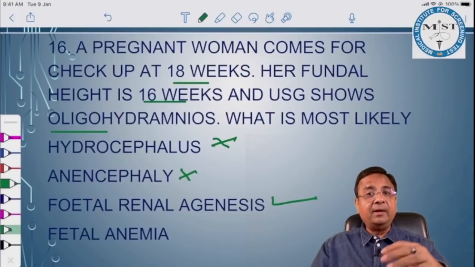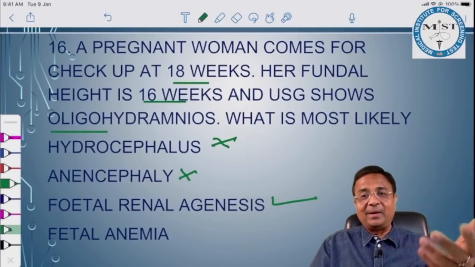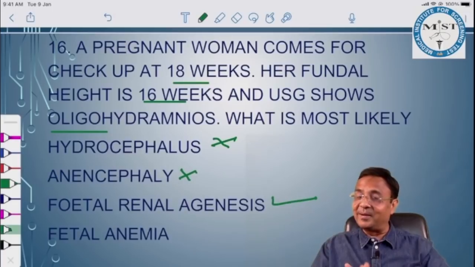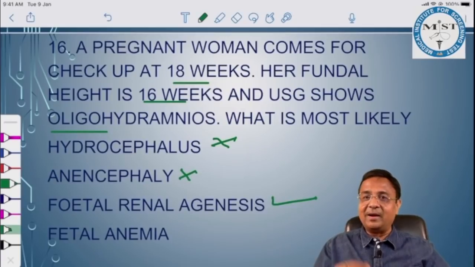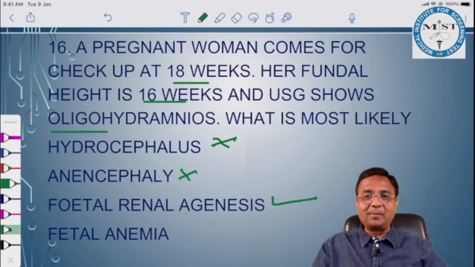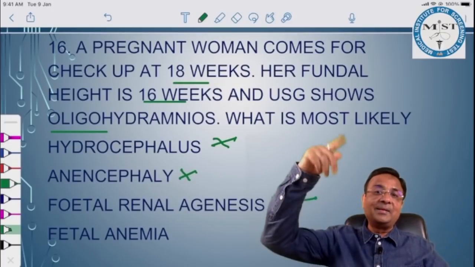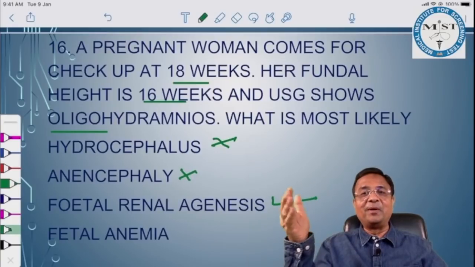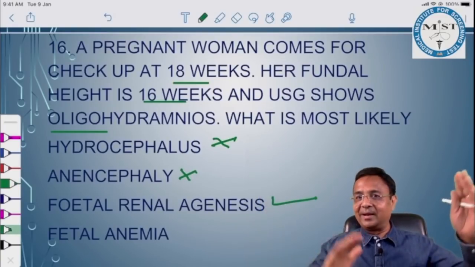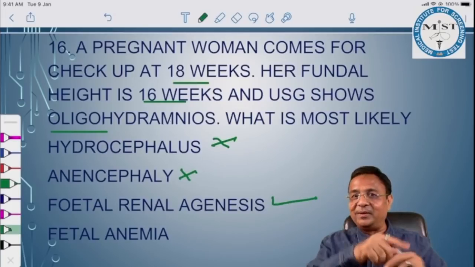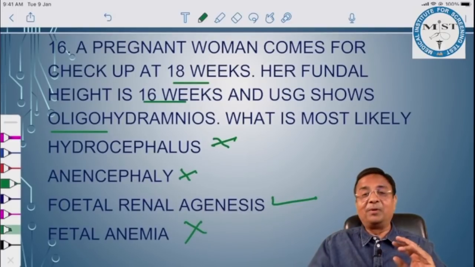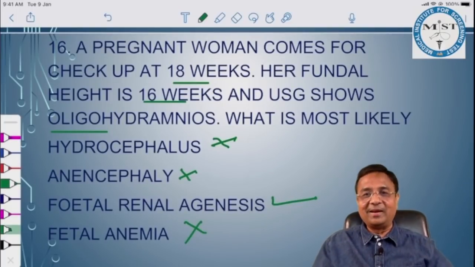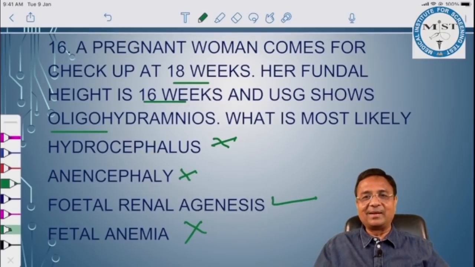Fetal anemia will lead to hyperdynamic circulation, which will result in increased fetal glomerular filtration rate, which will result in polyhydramnios. Circulation becomes hyperdynamic in fetal anemia, what we studied in the chapter of RH incompatibility. This is why we do fetal middle cerebral artery color Doppler, and if there is an increase in peak systolic velocity more than 1.5 multiples of median. Do you remember that RH incompatibility topic? Because of hemolysis, fetal anemia develops in RH, and in RH what happens? Polyhydramnios. So no way it would cause oligohydramnios or reduced fundal height. So the answer obviously is fetal renal agenesis.